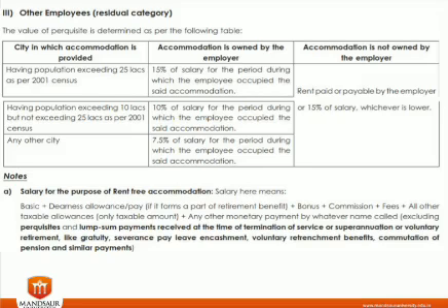Now in the other case, if the accommodation is not owned by the employer, the company has taken flats on rent and provided them to its employees for residential purpose. In that case, the actual rent paid by the company or employer, or 15% of salary, whichever is minimum, is treated as the valuation of a rent-free house. And the salary meaning is basic plus DA under terms plus bonus, commission, fees plus all taxable allowances. This is the basic simple meaning of valuation of a rent-free house.